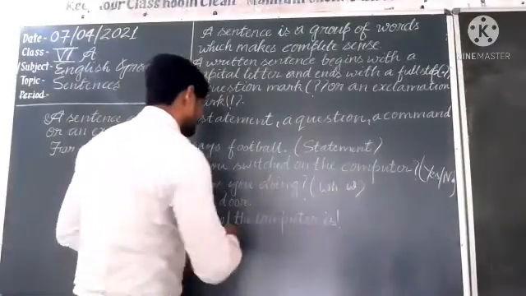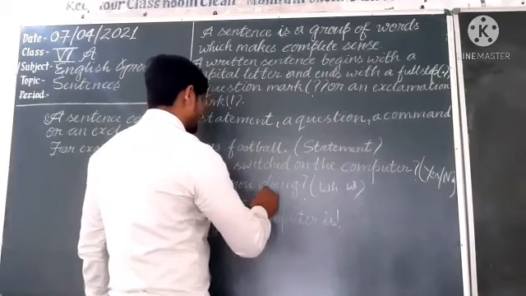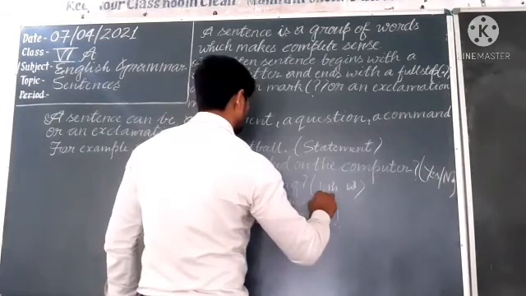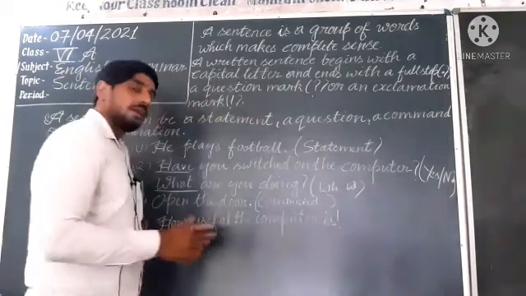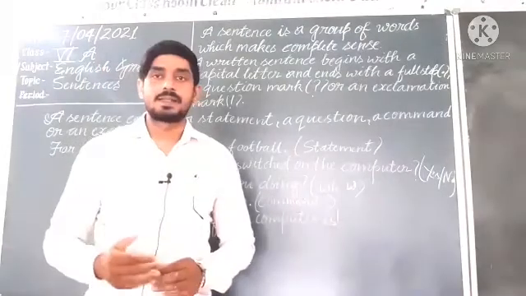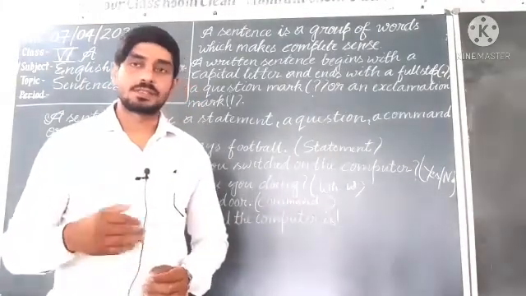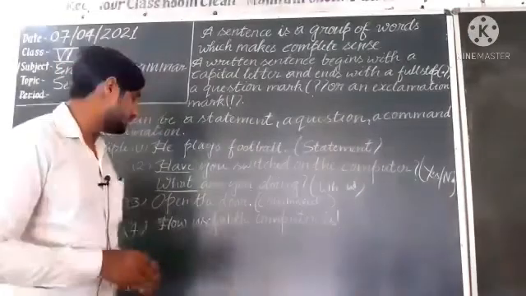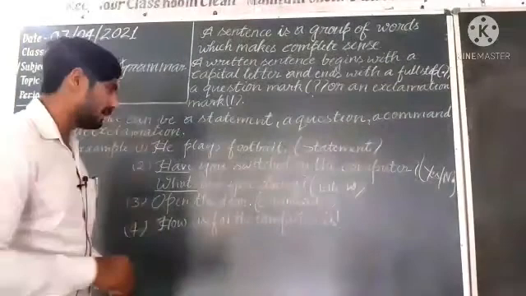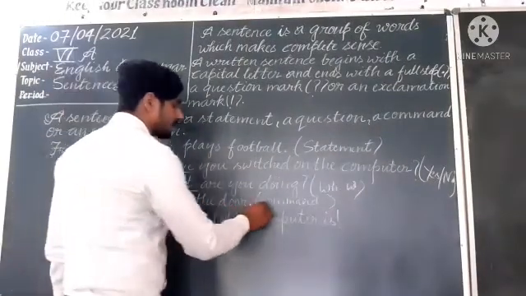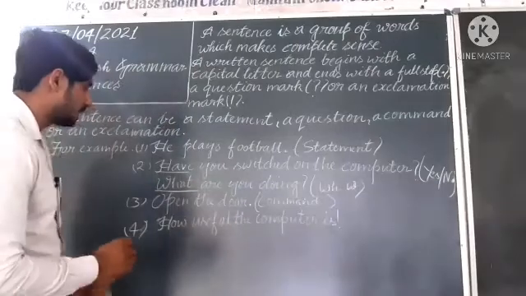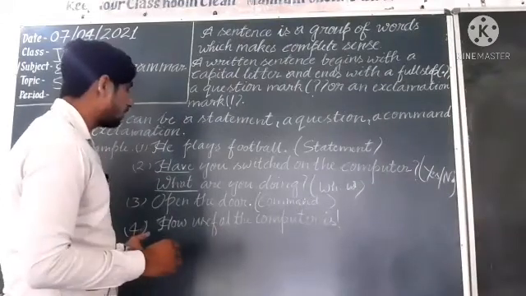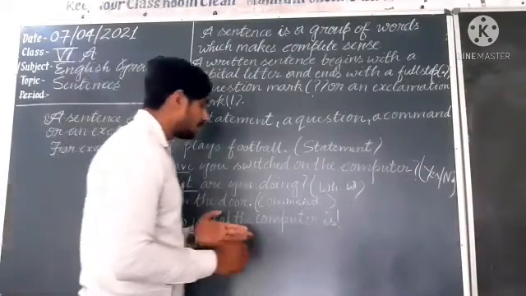Next one is the imperative sentence, which according to your book is given as command. An imperative sentence expresses command, request, suggestion, advice, warning. Understand? So you will get these in imperative sentences. Here it is, open the door. It is known as a command. Open the door. Understand?